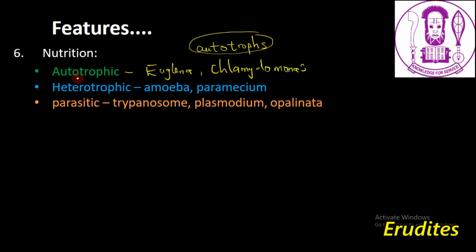They exhibit the autotrophic mode of nutrition. Autotrophic mode of nutrition is a type of nutrition in which an organism is capable of producing its own food. So euglena and chlamydomonas can produce their own food, and the reason why they are autotrophic is because they have chloroplast.